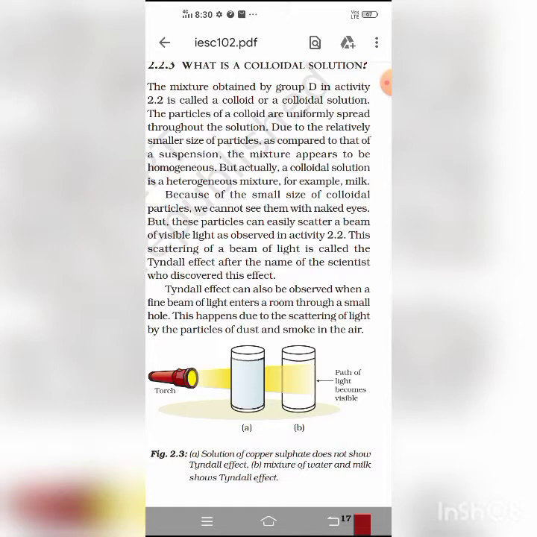When the dispersed phase is gas and the dispersion medium is liquid, we call it foam, for example soap lather and fire extinguisher foam. When the dispersed phase is gas and the dispersion medium is solid, we also call it foam, for example foam rubber and pumice stone.